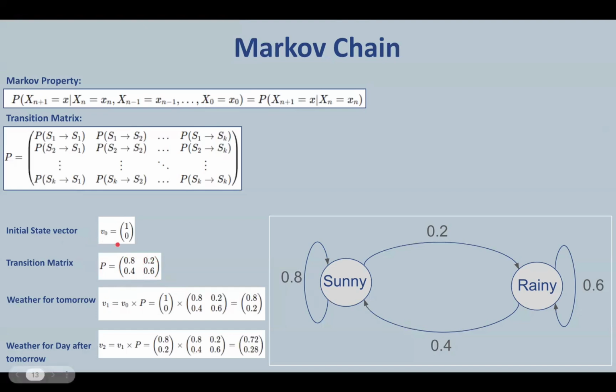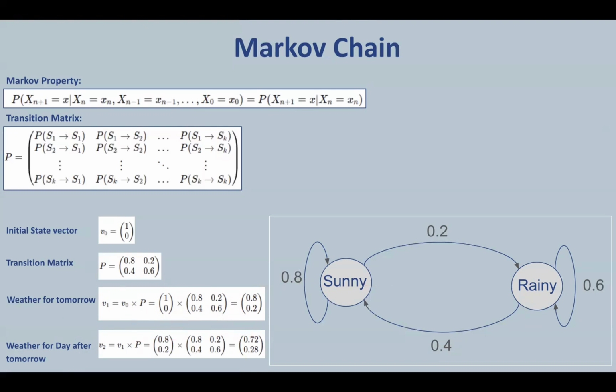Our initial vector V0 is given by this equation. This means that there is a 100% probability that it is sunny today and 0% probability that it is rainy today. So to predict the weather for tomorrow, that is one step ahead in our Markov chain, we multiply the initial state vector V0 by the transition matrix P. And this is the result that we get. So this result tells us that there is an 80% chance that it will be sunny tomorrow and 20% chance that it will be rainy tomorrow.